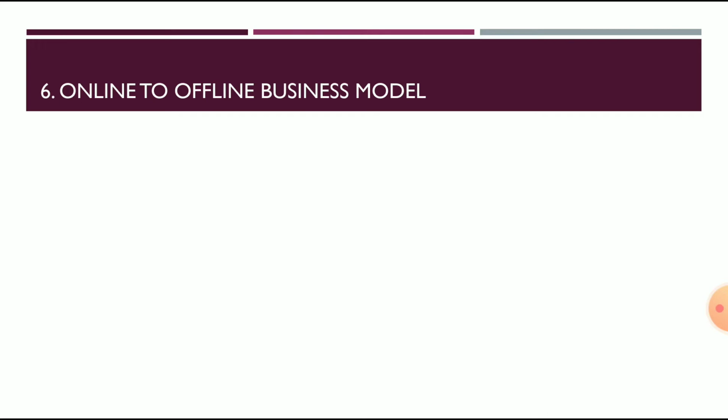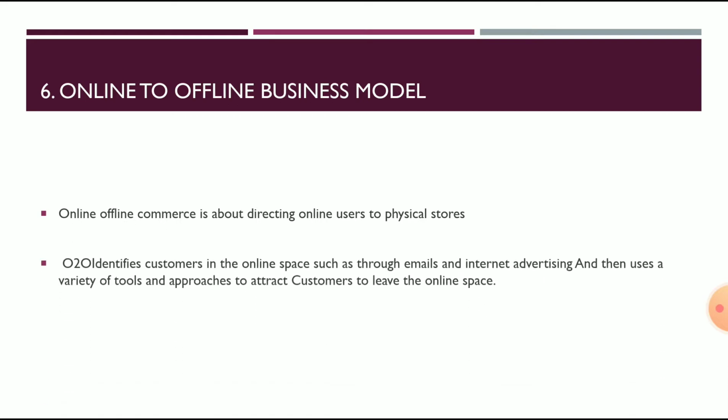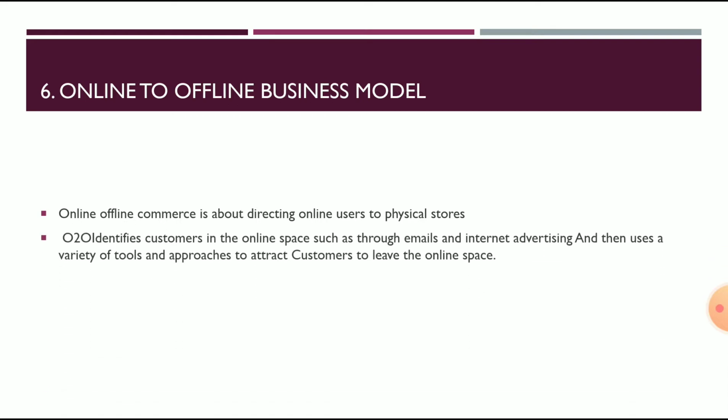Then the last type is the online to offline business model. The online to offline business model is about directing online users to physical stores. The O2O business model identifies customers in the online space, such as through emails and internet advertising, and then uses a variety of tools and approaches to attract customers to leave the online space.